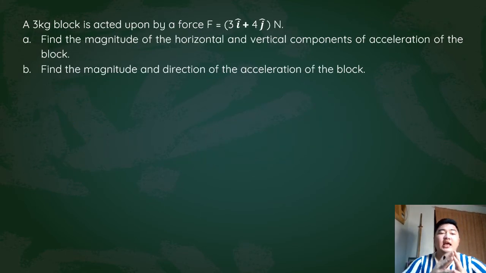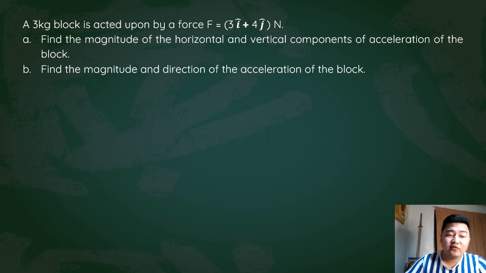Now, another example: a 3 kilogram block is acted upon by a force where force is 3i plus 4j newtons. As mentioned earlier, force is a vector quantity. Therefore, it can be resolved into different components. You have your x component, your y component, and your z component. Similar to acceleration, because acceleration is also a vector. So we have here two questions. Solve for the magnitude of the horizontal and vertical components of the acceleration of the block.